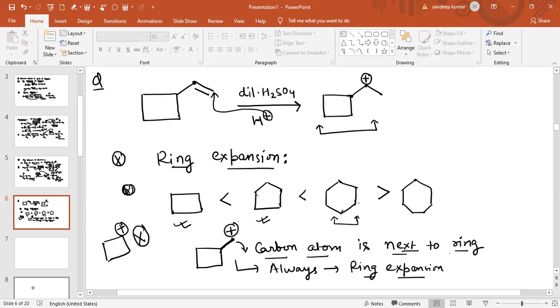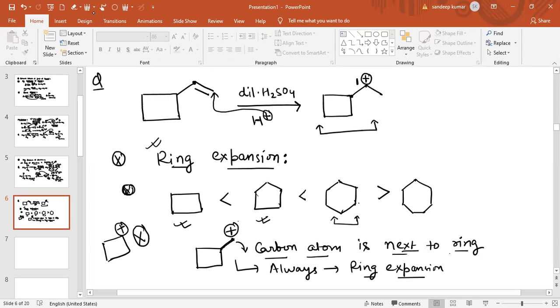So we can say there is a chance of rearrangement, and ring expansion will take place. Now see how ring expansion takes place. First of all, number the carbon atoms. The carbon atom having the positive charge, give that carbon atom number 1.